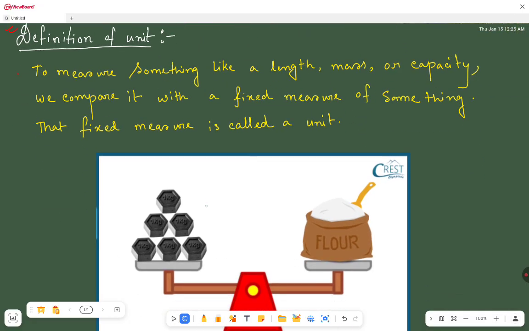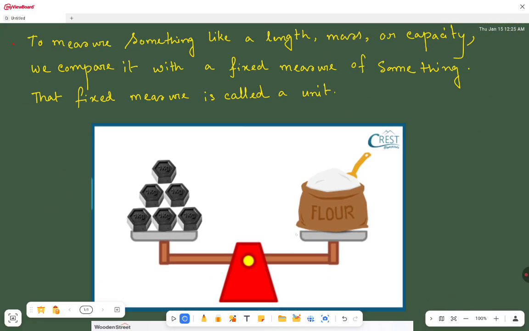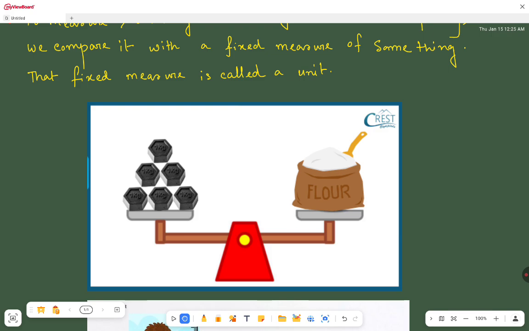Now suppose your mother told you, Babu, please go to the shop and buy some amount of flour, say 7 kg or 6 kg of flour for me.